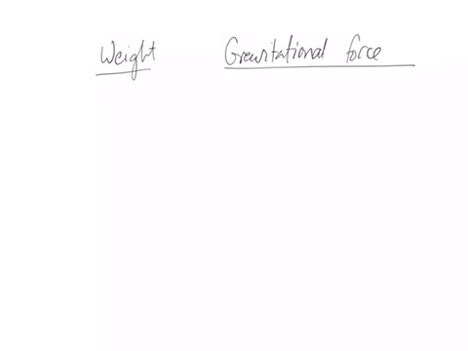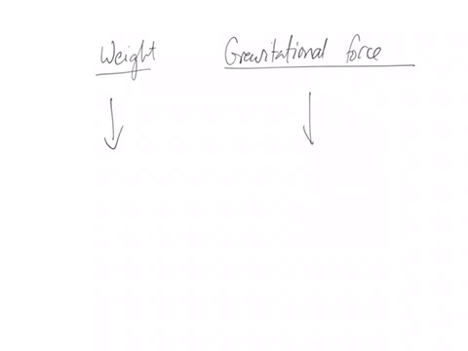Weight and gravitational force are often equated together, that is, equal. Weight is the force an object feels in a gravitational field.